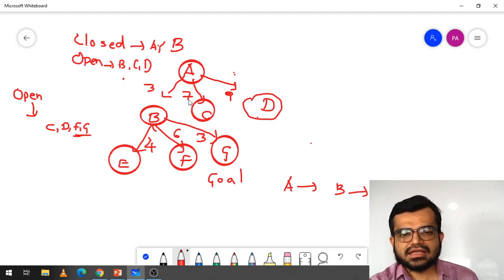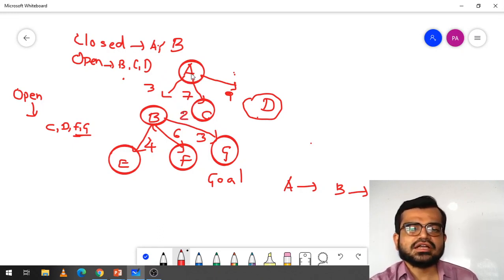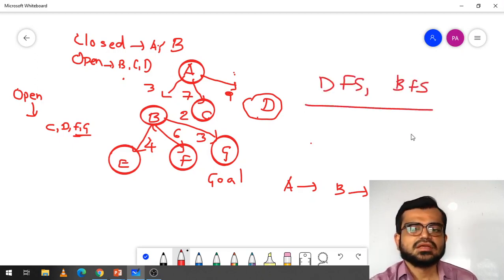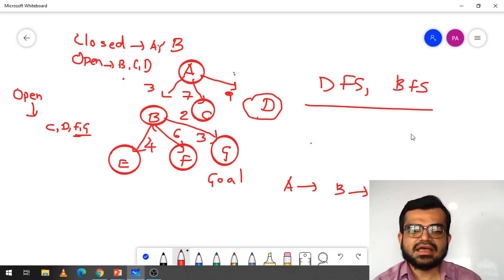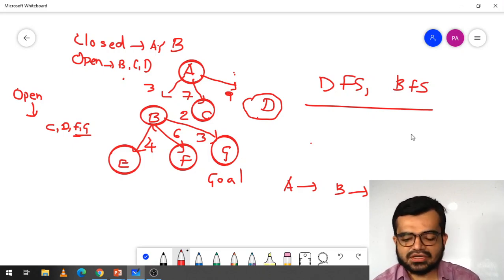For example, instead of 7, if the value for C is 2, then it visits A to C, and again it visits from the nodes of C. So it takes DFS and BFS both, and operates as a best first search. That's why it is a combination of both. In this way it evaluates the value by taking the heuristic value into consideration.